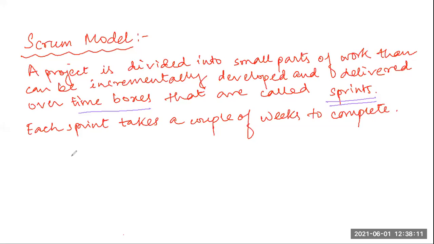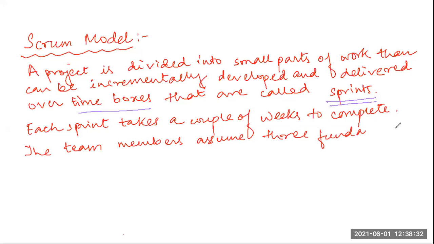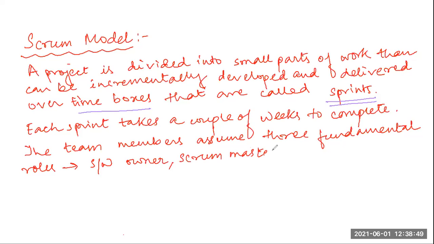Now in this Scrum model, the team members assume three fundamental roles. One is that of the software owner, another is of the Scrum Master, and another is of the team member.